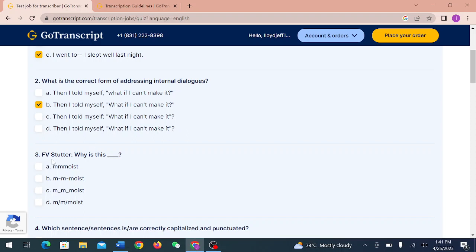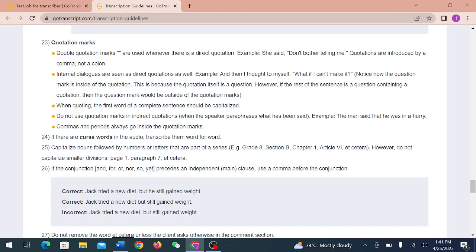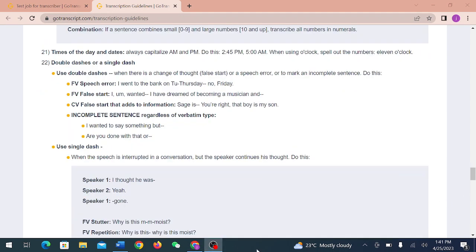In number 3, in full verbatim starters, what is this dash? In this one, the answer is here, in double dashes and single dashes. So we are told that even using single dashes, here it is.